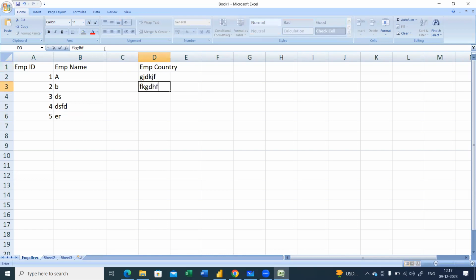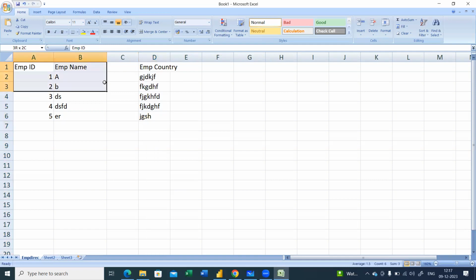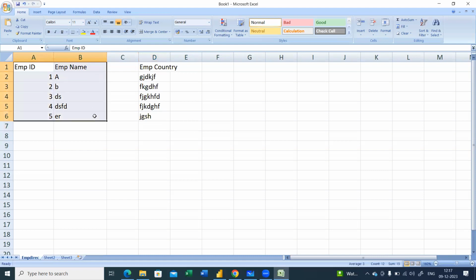Now I'll just give any country name. So we don't have any countries like this, so I'm just writing it and showing it to you. Now, once I have this sheet, I have a D column where it gives me the data related to employee country. Once I have this employee country, which is in the C column, I'll be having this one.